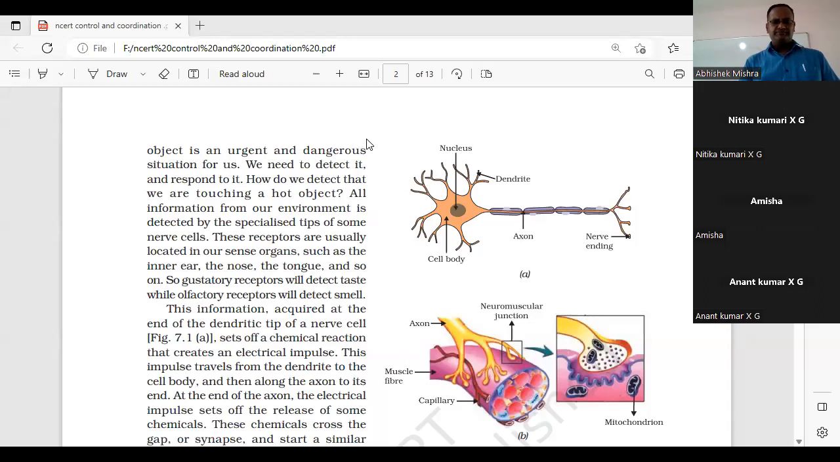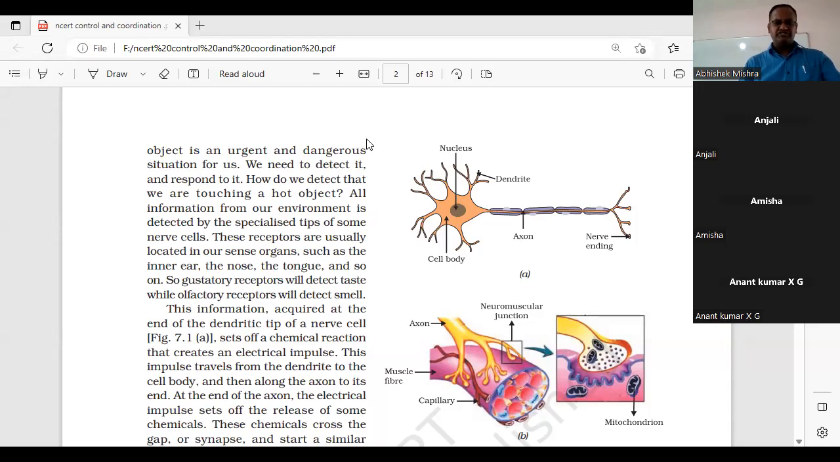Now, Anjali, unmute yourself. What are the two components of the central nervous system, Anjali? Sir, brain and spinal cord. Very good, brain and spinal cord.